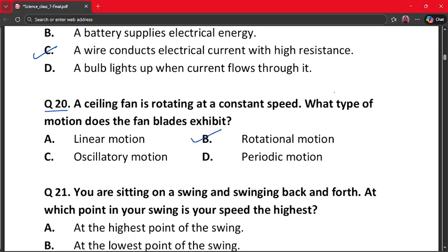This is a rotational motion. It is not linear or oscillatory, and speed remains constant. So option B is the correct answer.